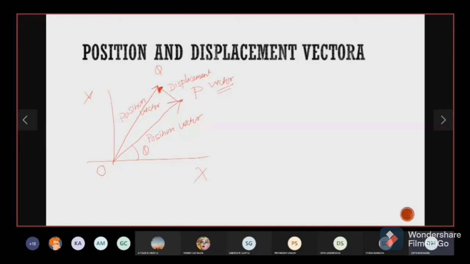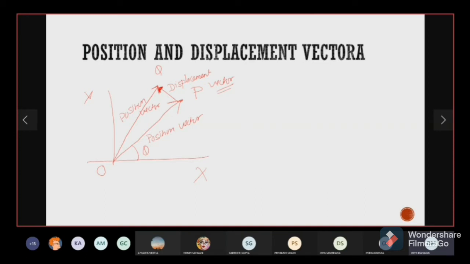So here is the difference between the displacement vector and a position vector. Displacement vector, is it giving me anything with respect to origin? Basically, it just tells me how much and in which direction the object has changed its position in a given time interval.